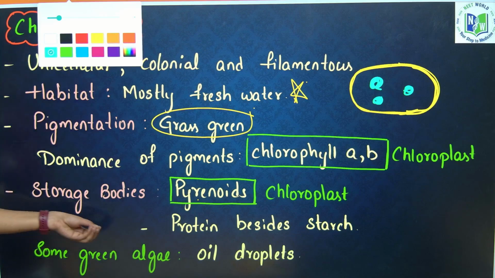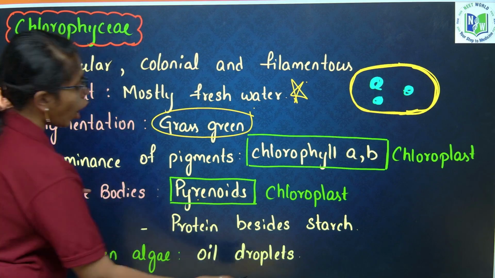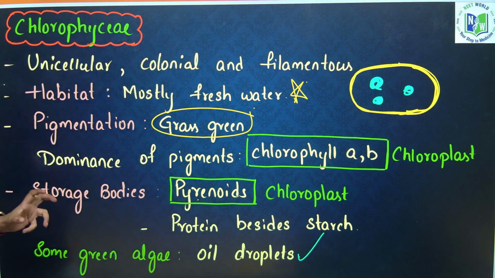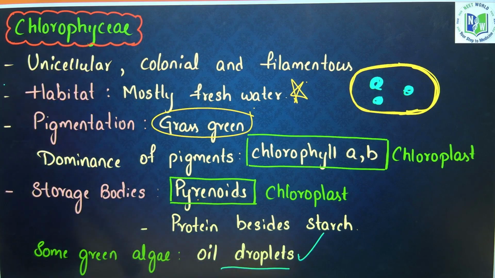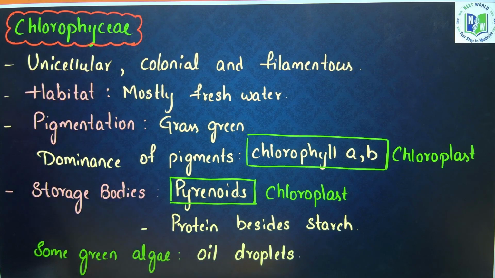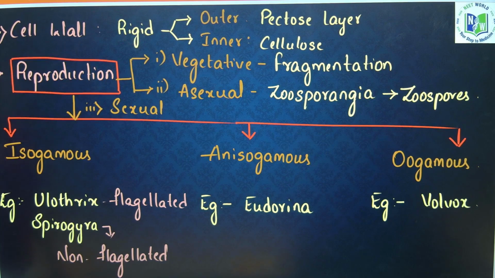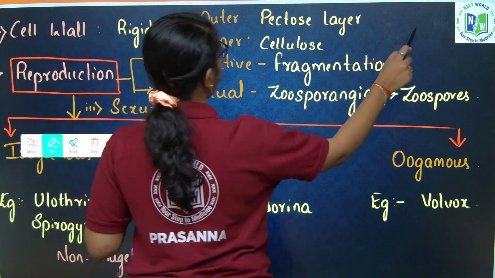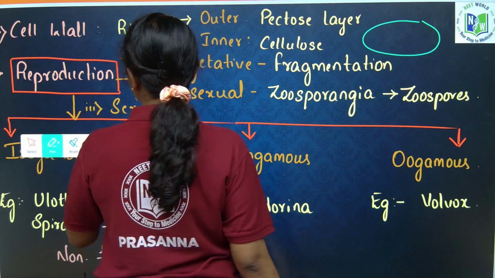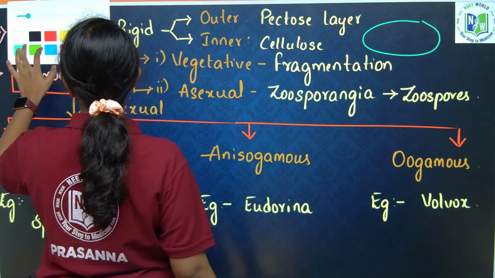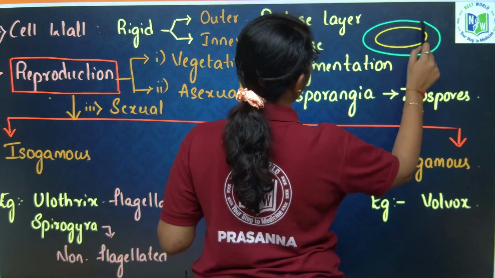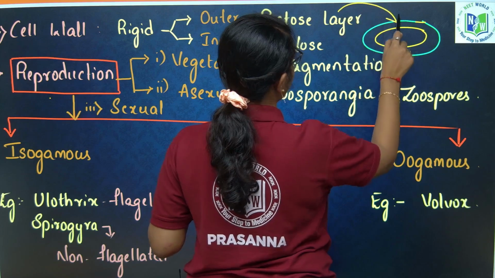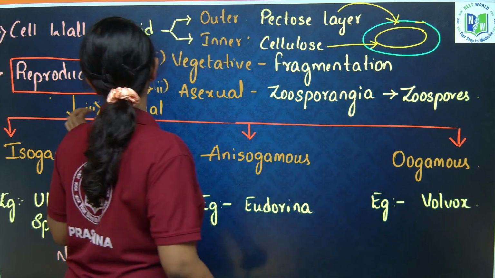Next, some green algae will also have oil droplets along with the pyrenoids. Next, the cell wall. The cell wall of Chlorophycean members will have an outer pectose layer and an inner cellulose layer.